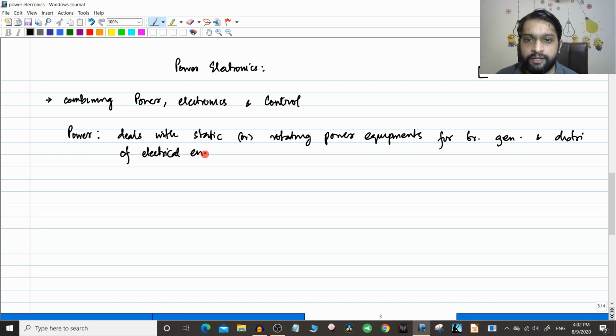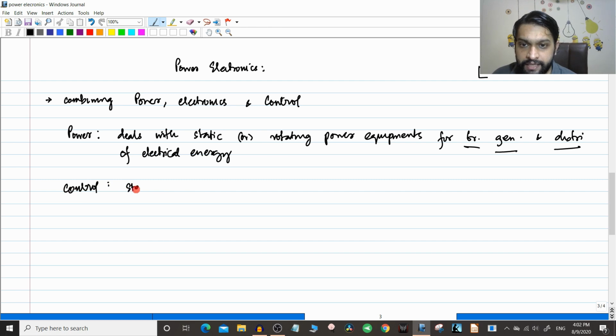So we have already seen all these things, right? We have already seen transformers, which is a static device. Then we have seen motors, generators, etc. So in power electronics, power deals with the static and rotating power equipments which are used for transmission, generation and distribution. And the next area is the control.